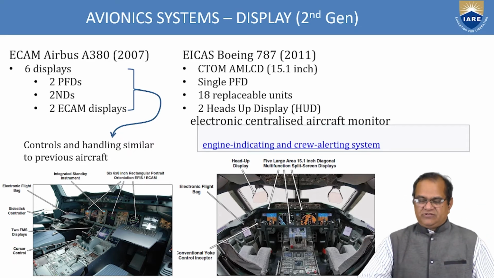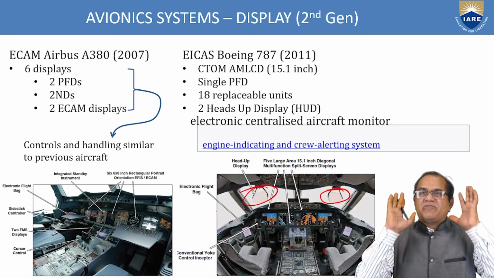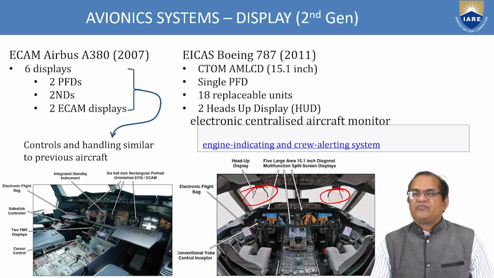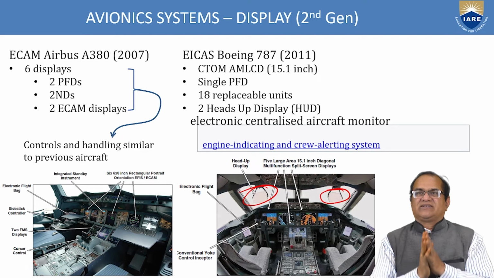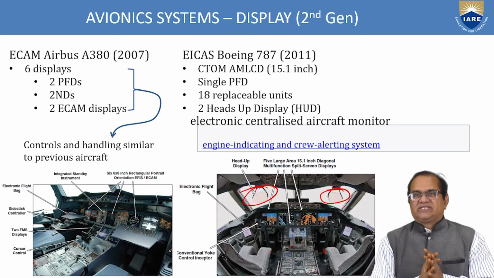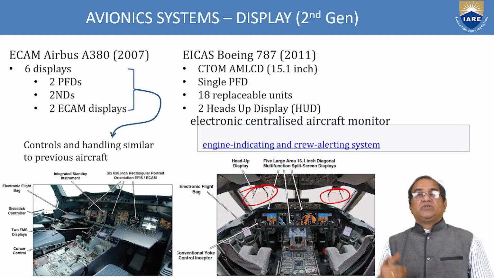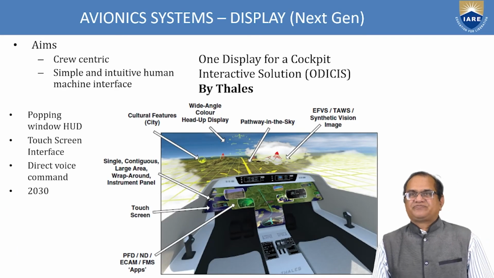Head-up display, just you can see, these are the head-up displays. All the equipment the pilot can see in front. The pilot need not look below. All this required data is available in front of the pilot on the cockpit glass. So that much Airbus is using, and the Boeing 787 is using this second generation display system.